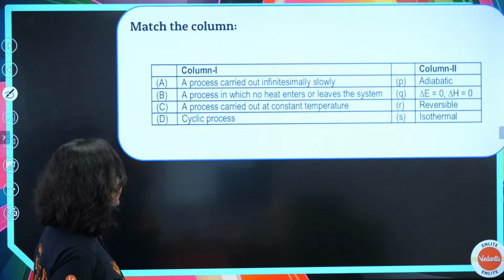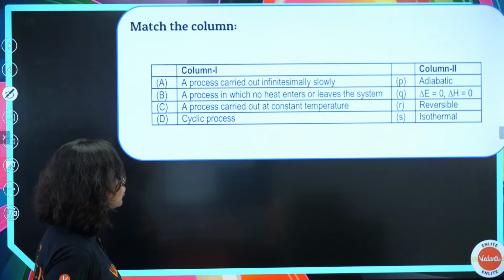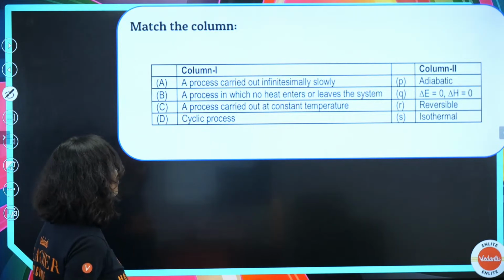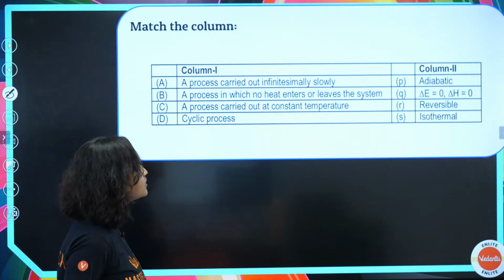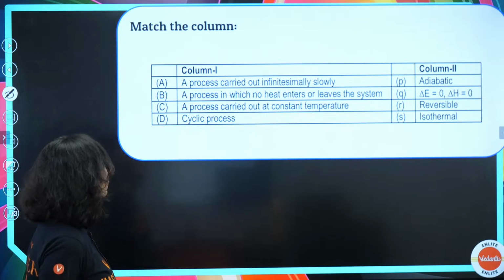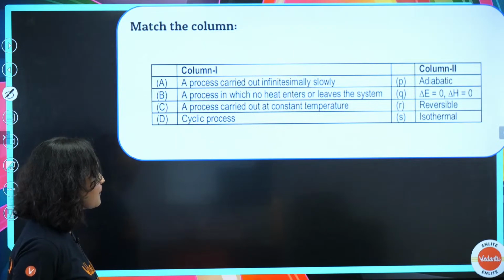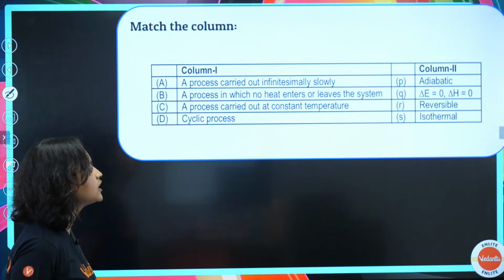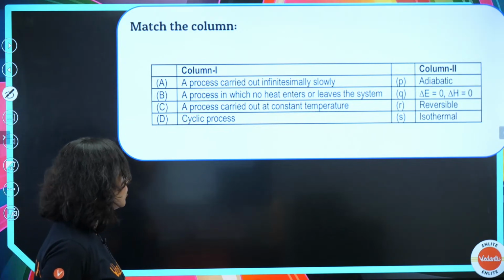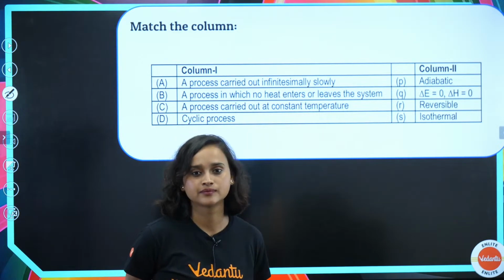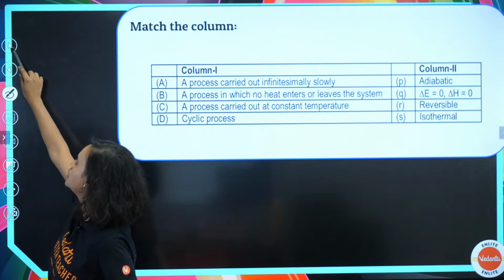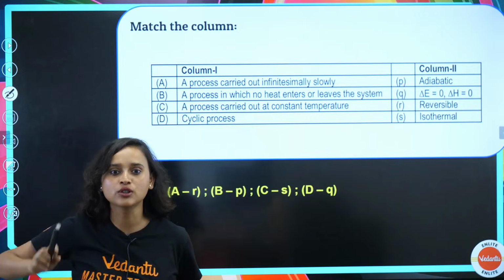So, a process carried out infinitesimally slowly, which one is it? A process in which no heat enters or leaves the system, which one is it? A process carried out at constant temperature, and a cyclic process. What is it, guys? Acha, very good. This was absolutely easy.